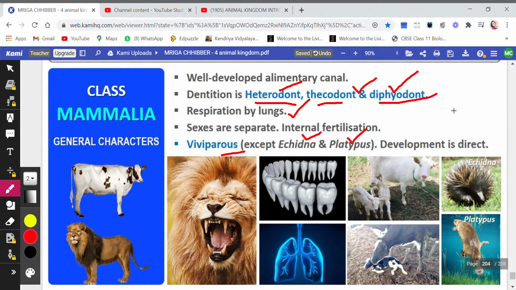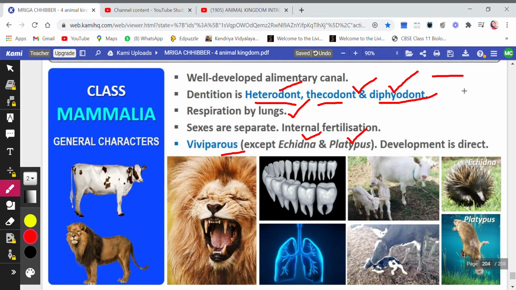Development is direct. I just want to ask all of you to write down the exact meaning of thecodont here. So children, thecodont is the morphological arrangement in which the base of the tooth is completely enclosed in a deep socket of bone, as seen in dinosaurs and mammals.